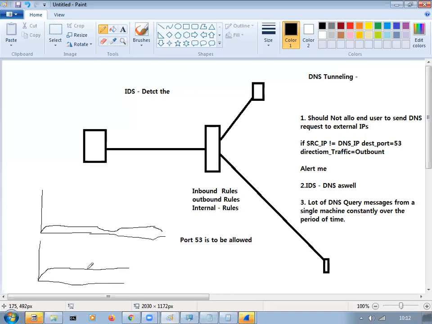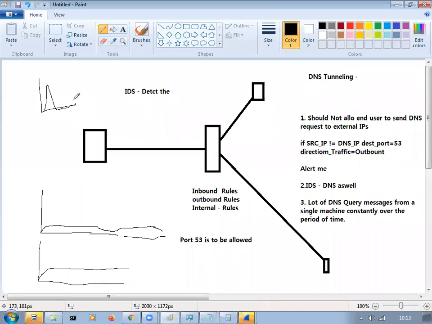Usually, from a machine, for 1 minute you will send a DNS request, and after that you'll just be working on your laptop, browsing, but there might not be any DNS request to the DNS server.